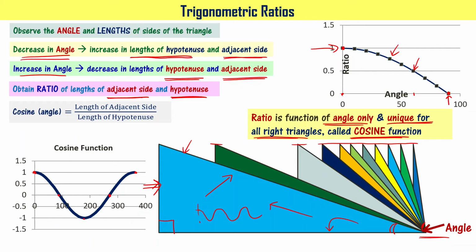Got it? Now you understood this particular function is called the cosine function. That is going to be cosine of angle equal to length of adjacent side divided by length of hypotenuse, right? Length of adjacent side to the considered angle divided by length of hypotenuse, right?